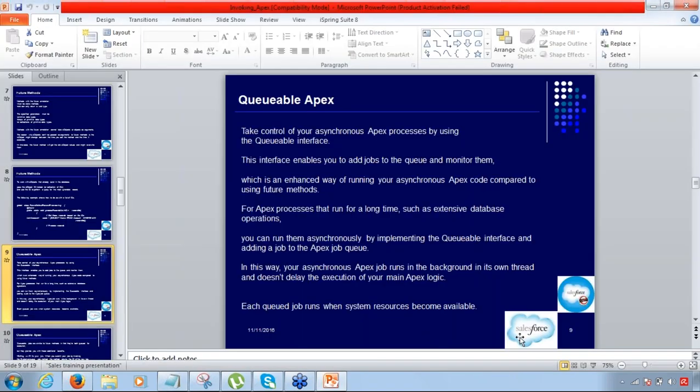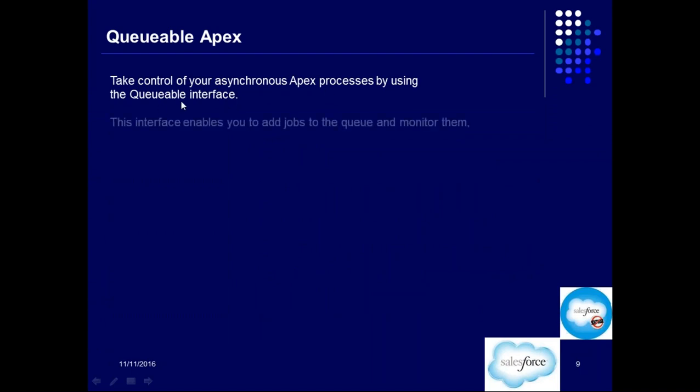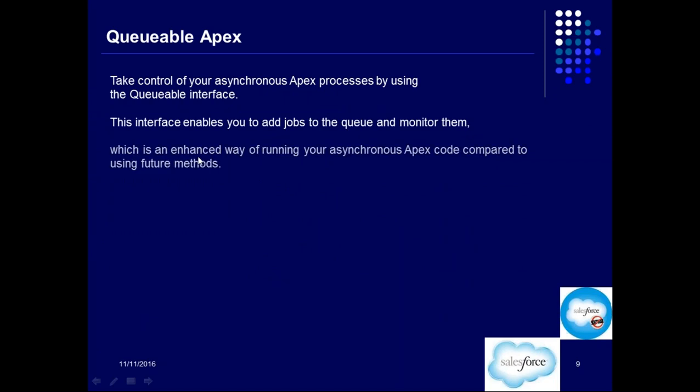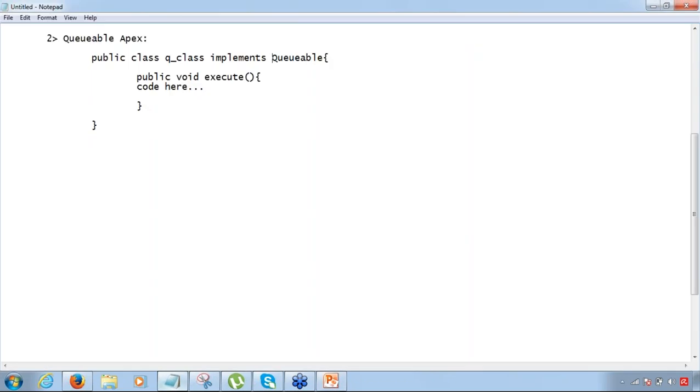Go back to this. As I was discussing here, you can take control of your asynchronous Apex processes by using this queueable interface. This interface enables you to add jobs to the queue and monitor them, which is an enhanced way of executing as compared to the future method. So that's fine. All right. So this is the complete syntax for writing a queueable Apex.